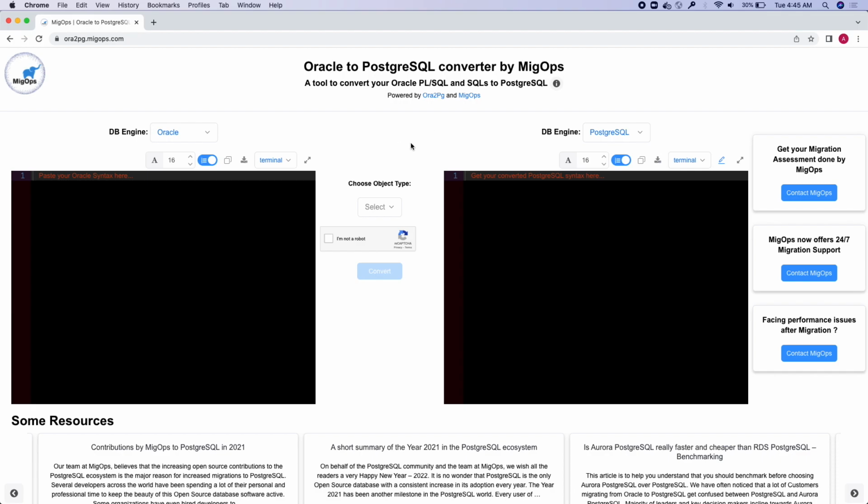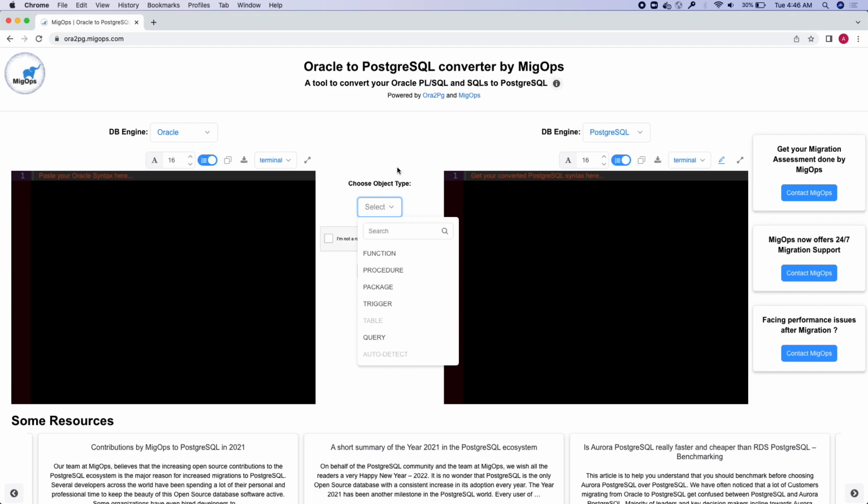Let us say that you have considered migrating your Oracle database to Postgres. Now, the most complicated part is the business logic in the database. Let's say that you got some PL/SQL objects in your Oracle database that need to be migrated to PL/pgSQL in Postgres. You could now use this tool to convert your PL/SQL objects such as functions, stored procedures, packages, triggers, and also the Oracle style SQLs, which are non-ANSI compliant, to Postgres.